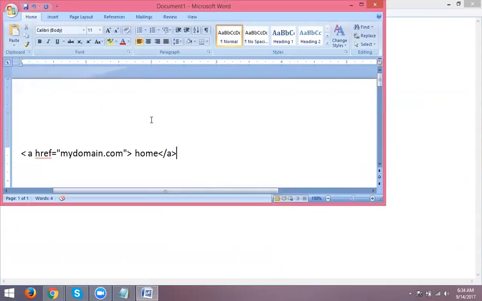So if your A page goes to B page, B page to C page, transferring your pages, that is what anchor text means. This is called your hyperlink.